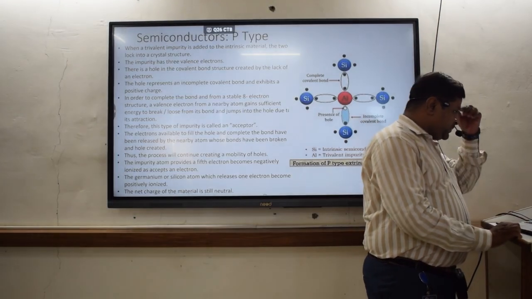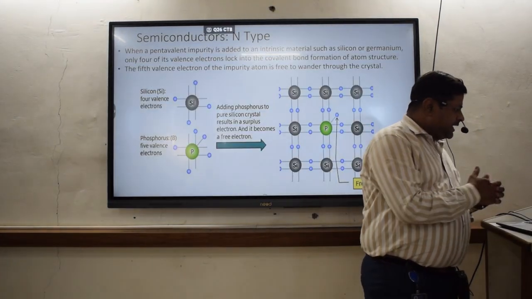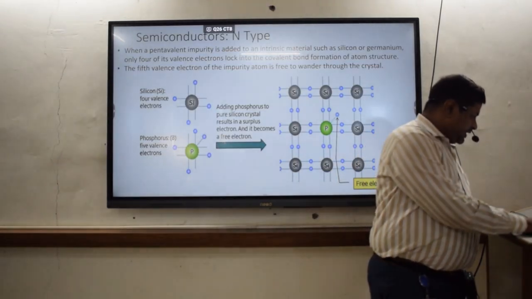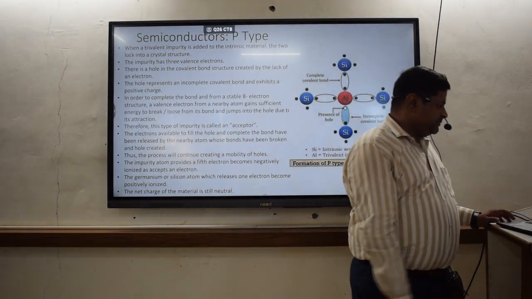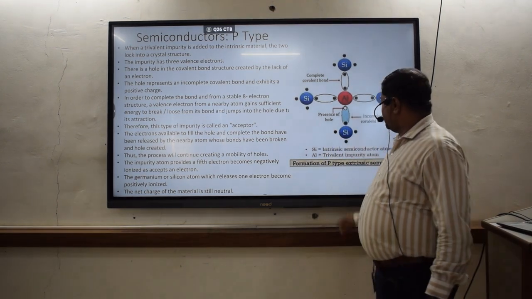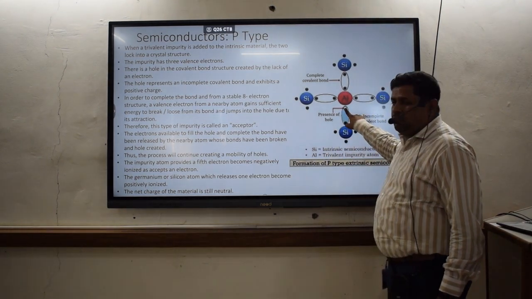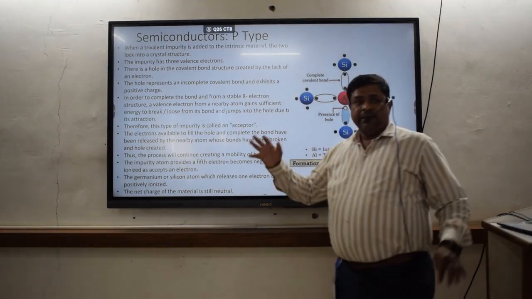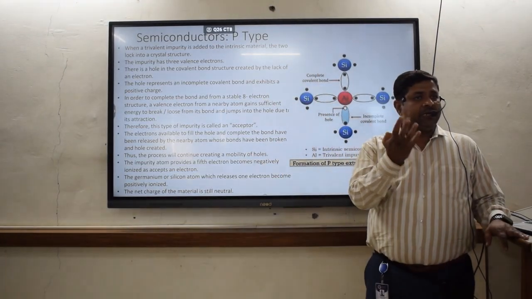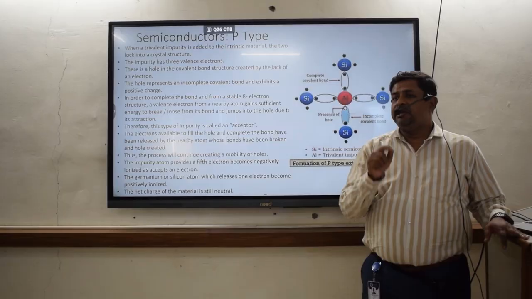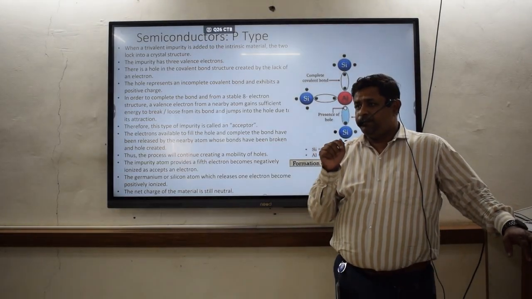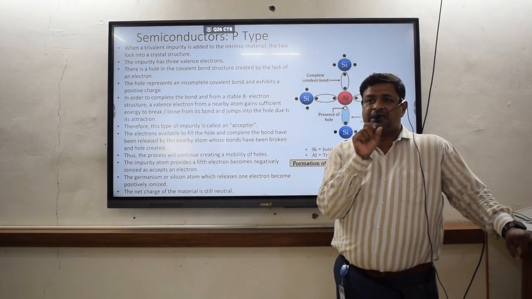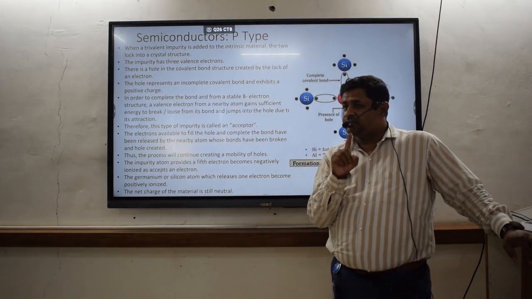Then the next one is P type of semiconductor. Here in N type the electron is free. Okay, that's why it is called N type. And in P type semiconducting materials, there will be a hole. So in P type, you can see that. Now in N type, we are adding pentavalent impurity, 5 electrons in the outer shell. In P type, we are adding trivalent impurity, that means 3 electrons in the outer shell.